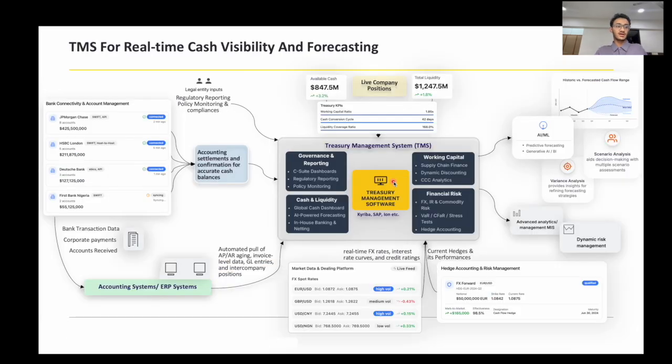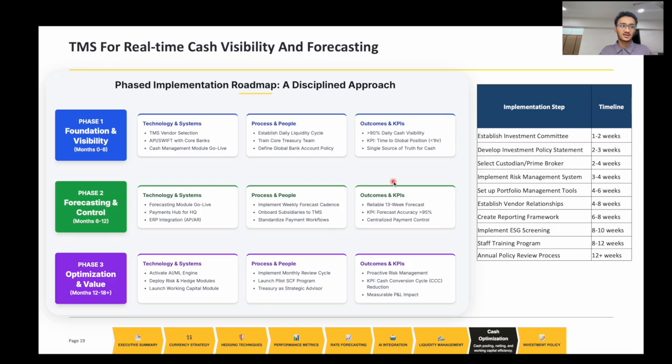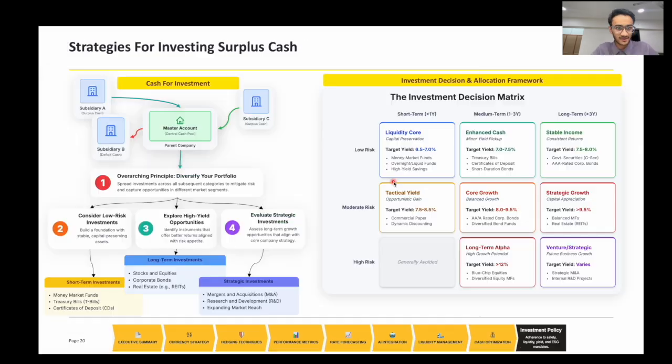Next is we have a TMS system, and you can see that this is a very complicated system. You'll have to get data. You have to create insights from this. So a TMS system would do that for you. Next is a TMS system implementation plan. So this is the implementation plan, and next you have the strategies for investing the cash surpluses.